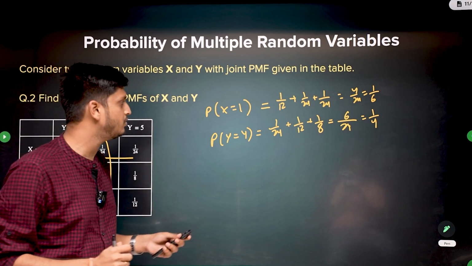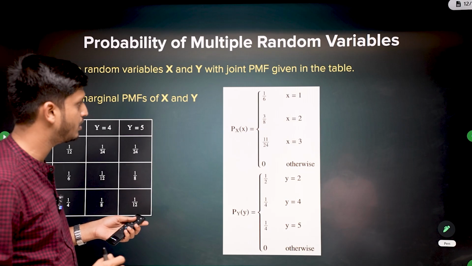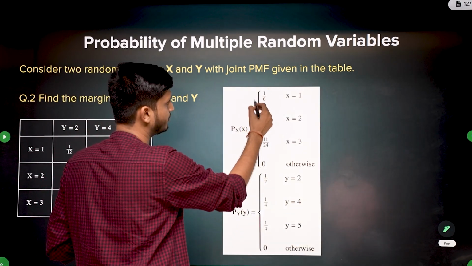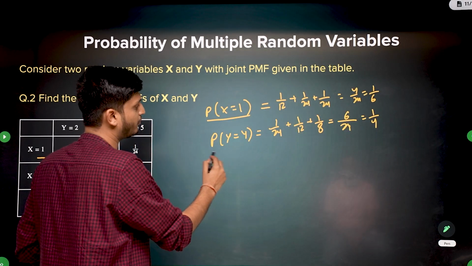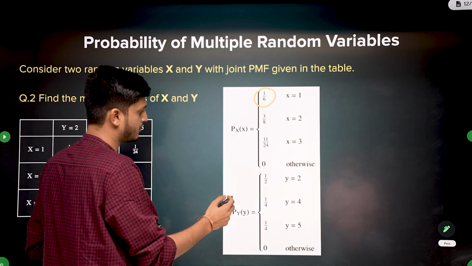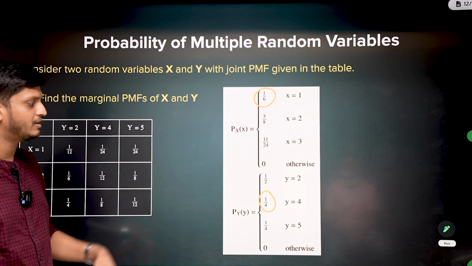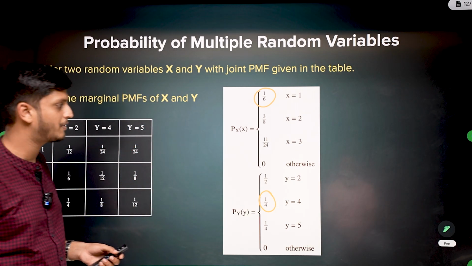Okay, I just calculated 2. So here is the answer. You can take a note. So we calculated the probability of x being 1 to be 1 by 6, which is correct. And we calculated the probability of y being 4 to be 1 by 4, which is correct. Okay. Similarly, you can calculate the other marginal probabilities as well.